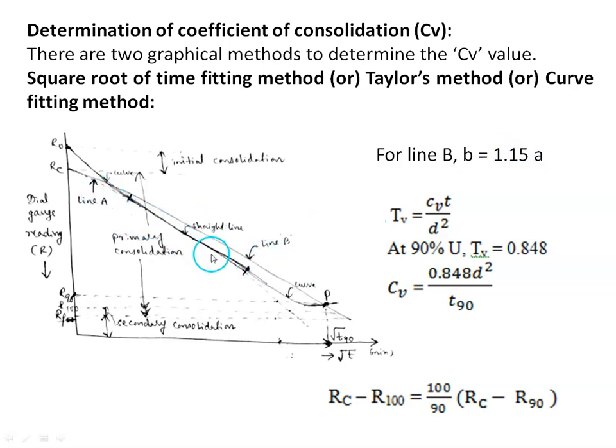Like that we should plot the points and then join with a straight line, which is represented as line B.